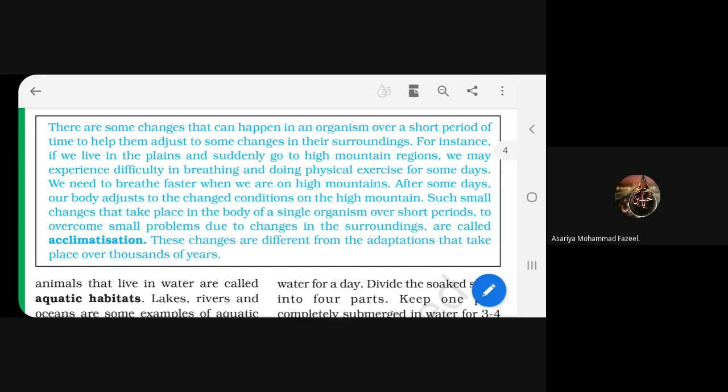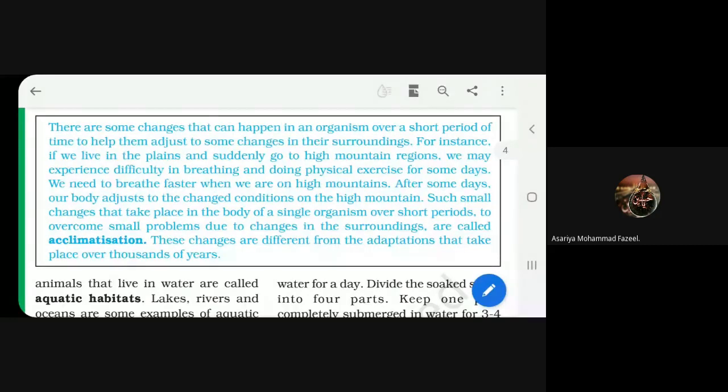Such changes which animals' bodies accept are known as acclimatization, for their survival.